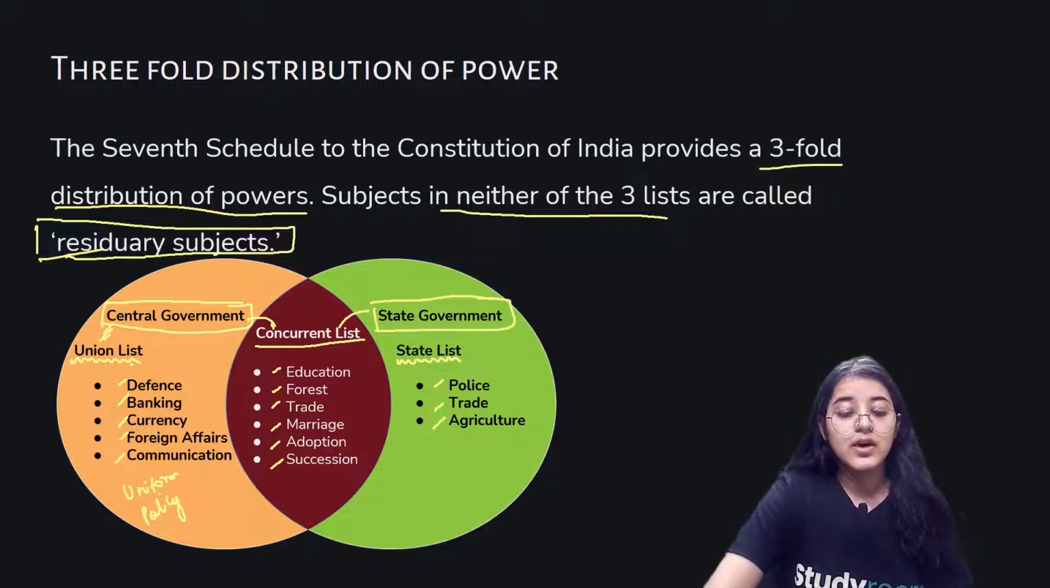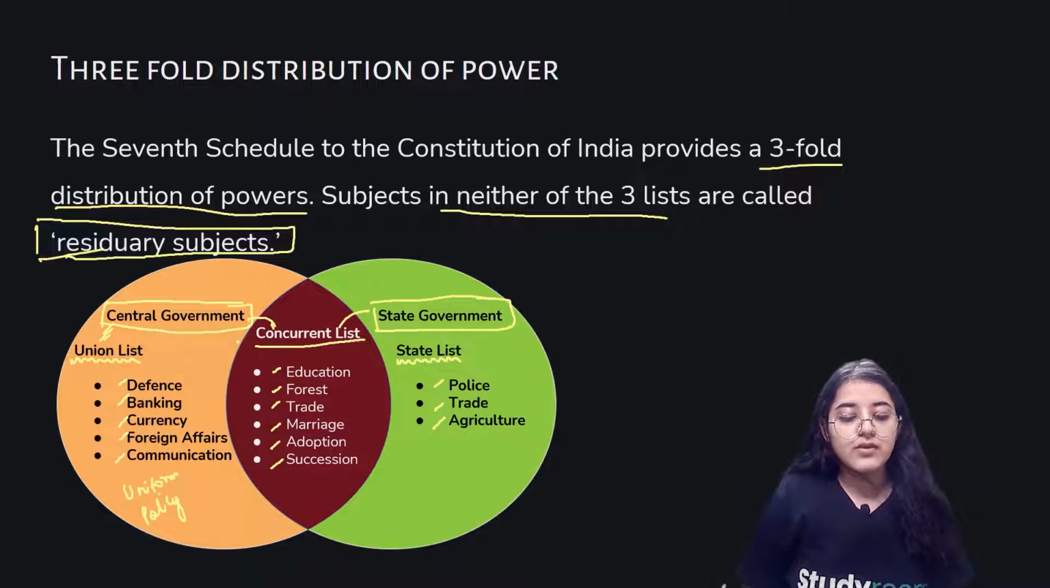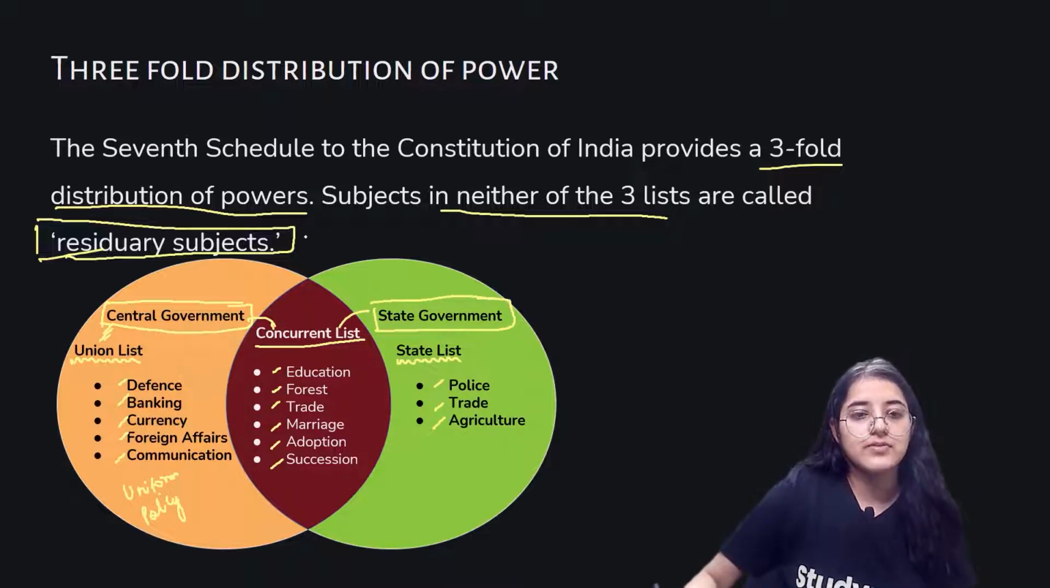And we got to know about the residuary subjects: those subjects which are not included in any of these three lists are known as residuary subjects. The union government has the power to legislate on the residuary subjects. This is by the union government.